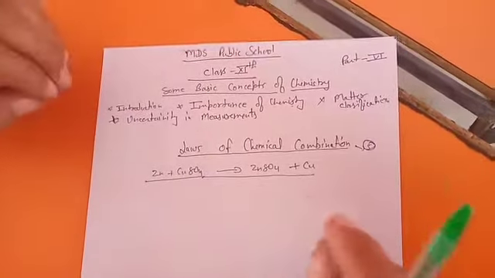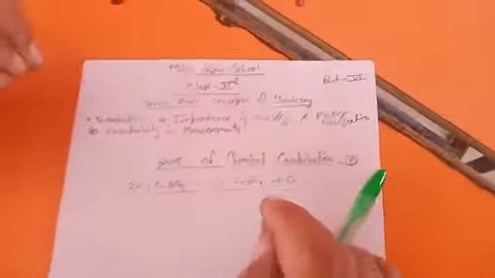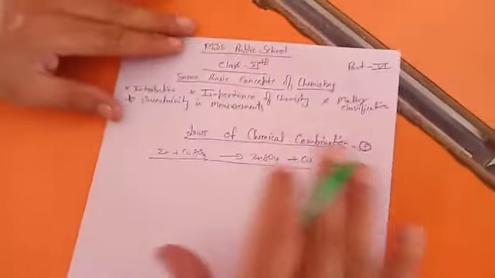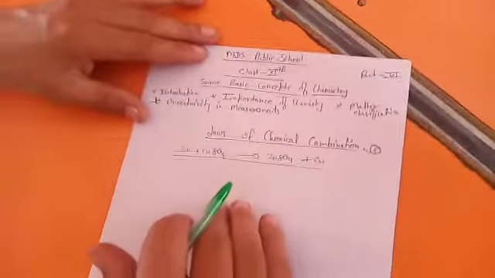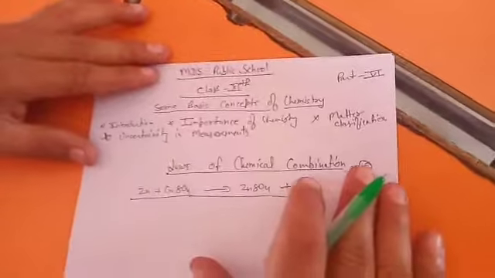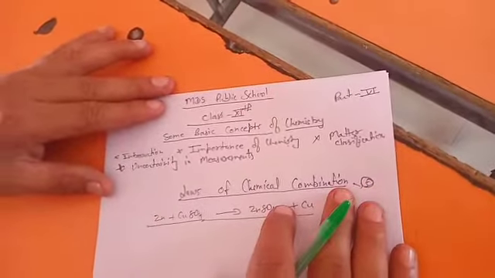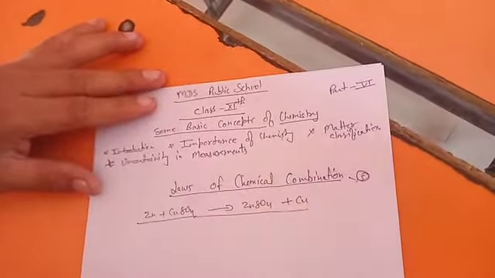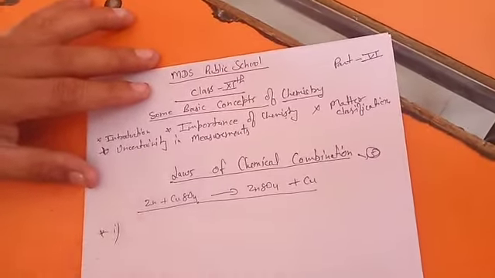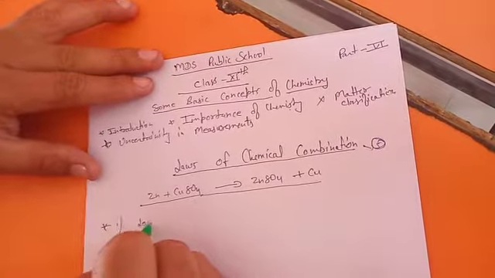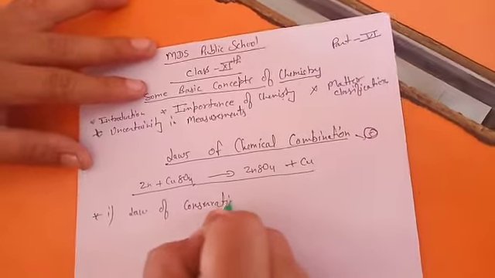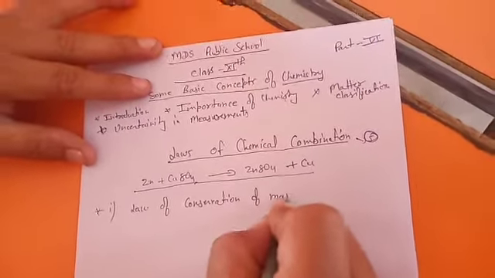So what are the various laws that all chemical reactions will follow? They are saying that these are the 5 laws, and we are going to study them one by one. These laws will be followed by every chemical reaction. Okay, that's why we are studying them. Let's start with the first one. First is the law of conservation of mass.